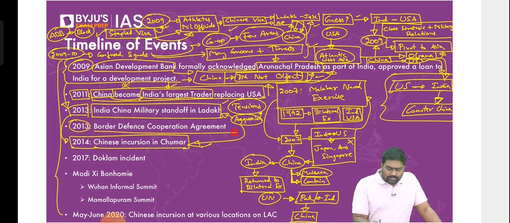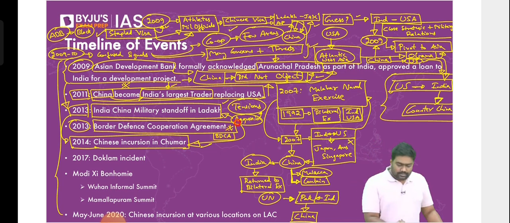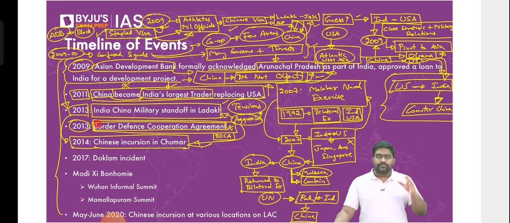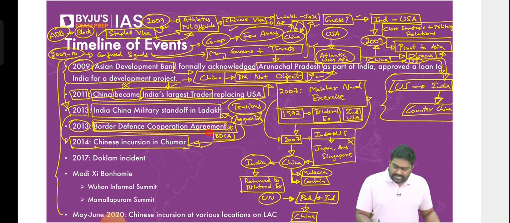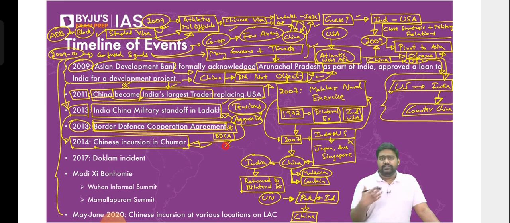We made one more attempt. We signed another border defense cooperation agreement in 2013. This was the third border agreement that was signed, which would provide for cooperation between the defense forces at the border area. The intention was again to calm the tensions down, to clarify the positions, to prevent these incursions from happening. So we did sign a border agreement, the third border agreement, the BDCA, Border Defense Cooperation Agreement. But this didn't have any impact. It fell apart immediately. China never really followed these commitments.